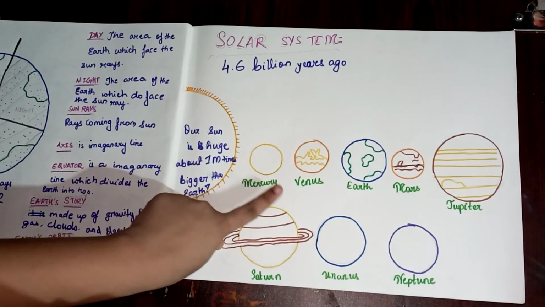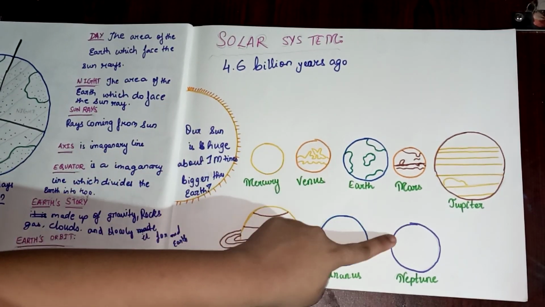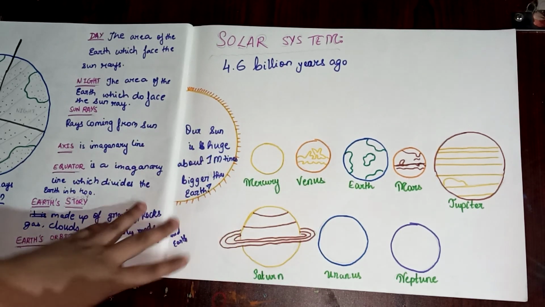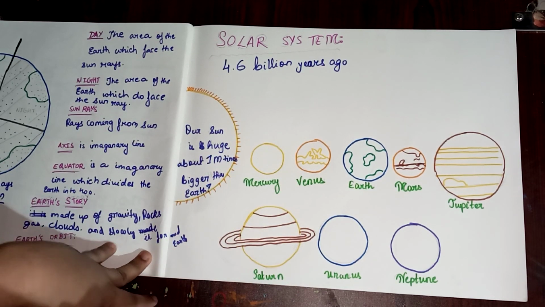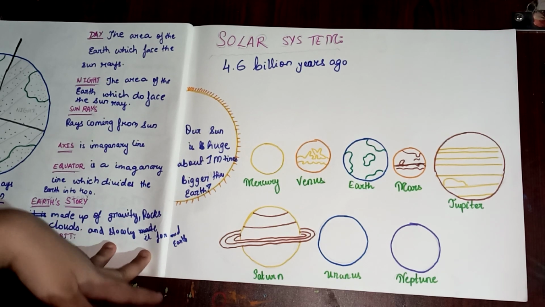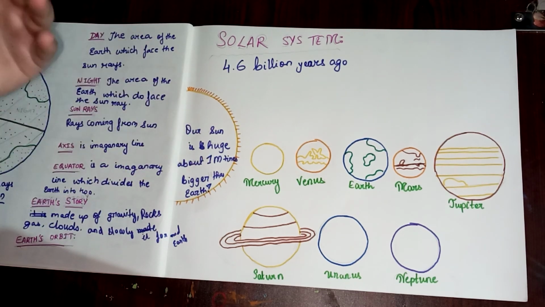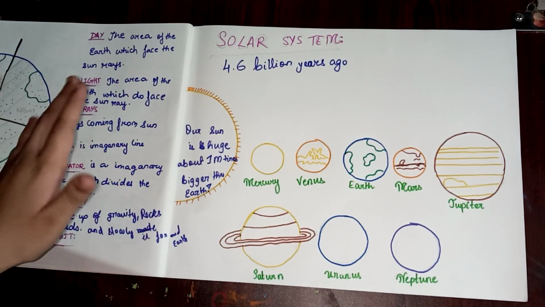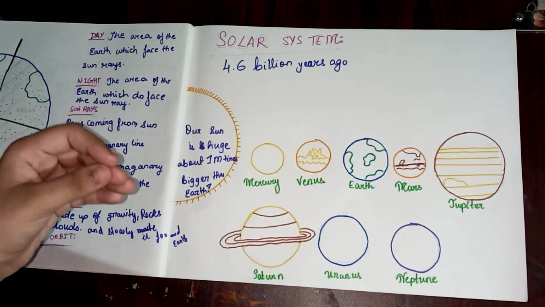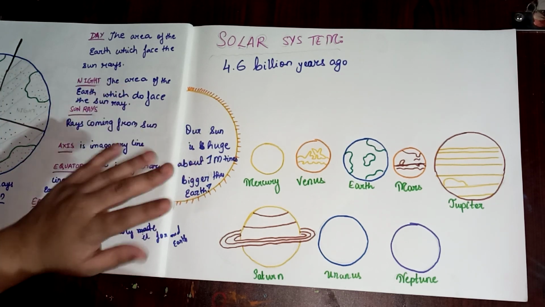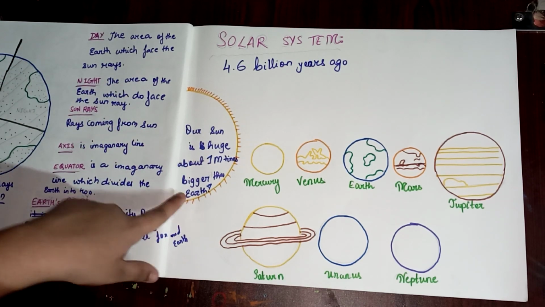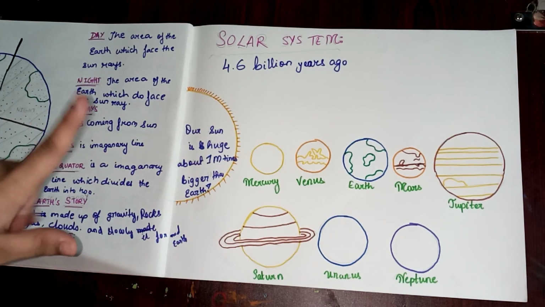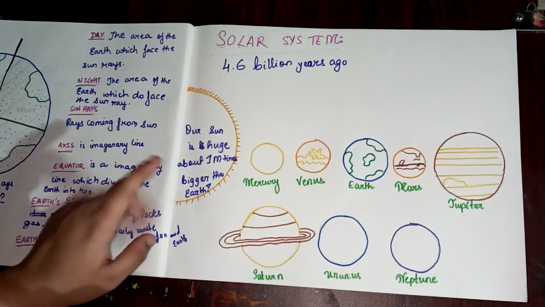It has Mercury, Venus, Earth, Mars, Jupiter, Saturn, Uranus, Neptune, and once upon a time Pluto was also there, but it became a dwarf planet. Then our sun: the fun fact is the sun is a very huge star, the closest star to Earth, and it is about 1 million times bigger than Earth.